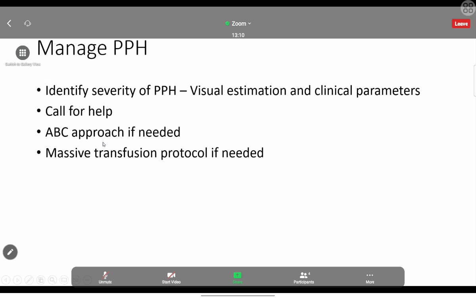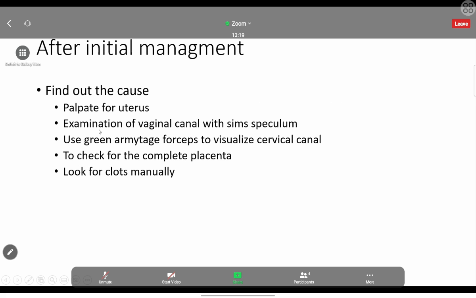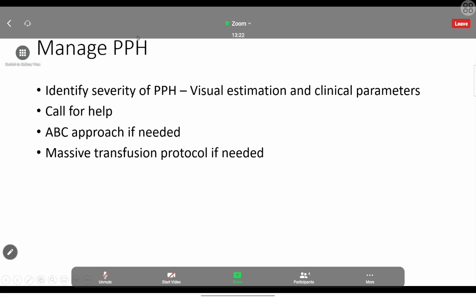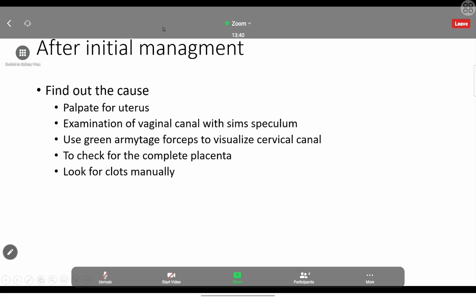There we use the ROTEM criteria. Up to that level we don't need massive transfusion protocol; if needed, that's enough. Then this is for the stabilization of the patient. We have to first stabilize the patient according to the clinical vital parameters: heart rate, respiratory rate, blood pressure, capillary refilling time. We are resuscitating the patient, and we have to make sure that the patient is stable. Then after stabilizing the patient, we have to look for the cause for the PPH.